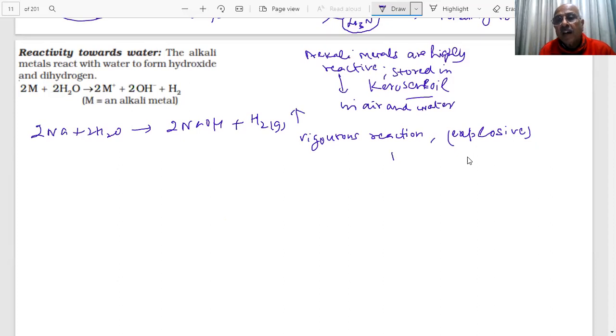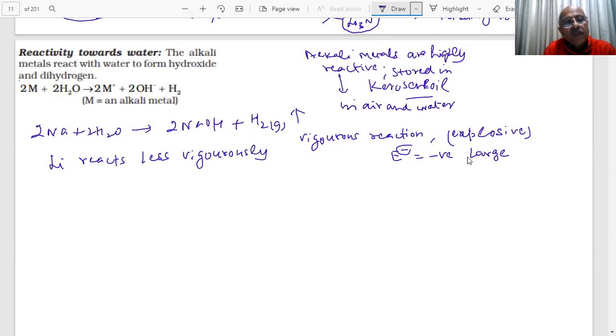They have very large negative E naught values. Therefore, they will immediately react with water. But lithium has a less negative E naught value. Lithium reacts less vigorously with water. Why? Because, as we have already told you, lithium has a less negative E naught value.